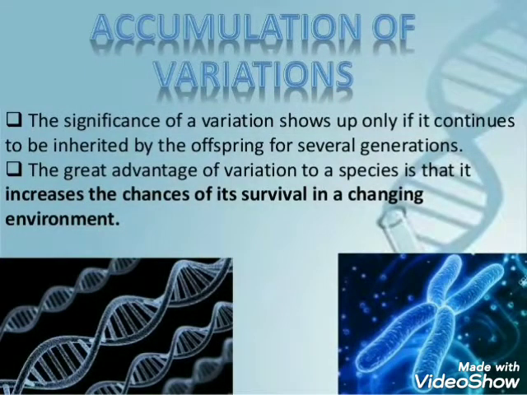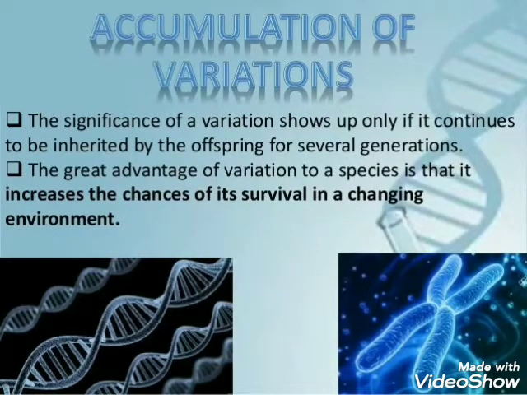Good morning students. In this video lesson we will study more about variation and accumulation of variation. The reproduction of an organism produces variation. The variation produced in an organism during successive generations gets accumulated or collected in the organism. The significance of variation shows up only if it continues to be inherited by the offspring for several generations. This will become clear from the following example.